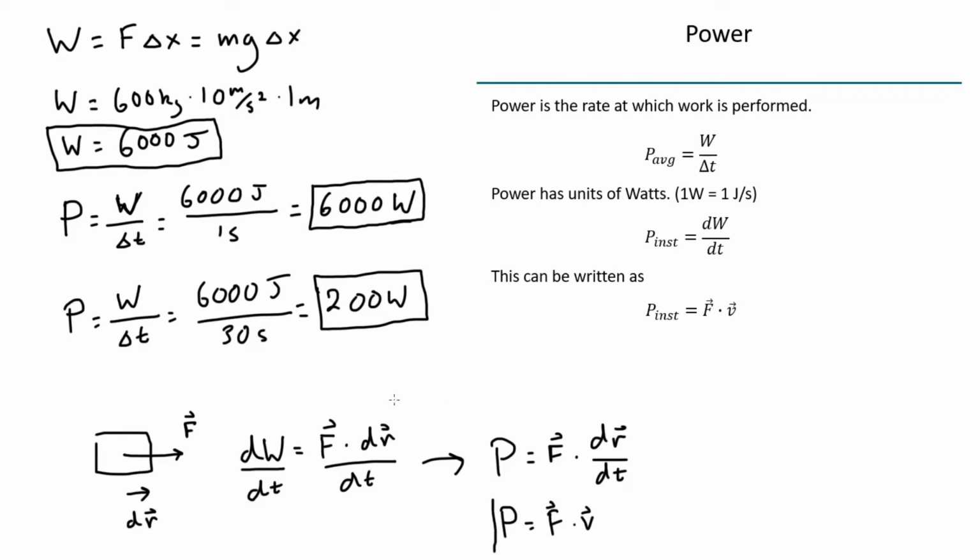So we can always find the power that some force is delivering to an object by taking the dot product of the force vector and the velocity vector of that object.